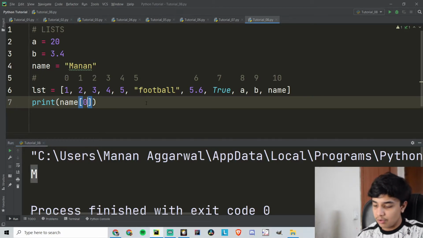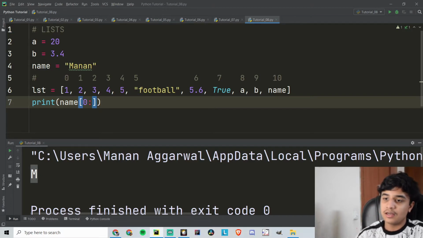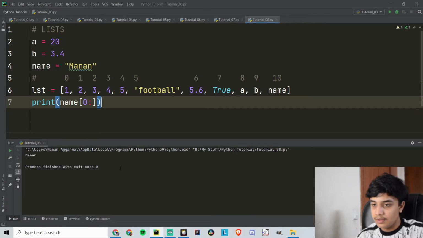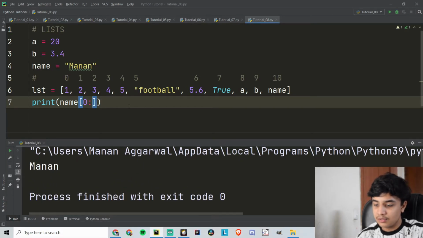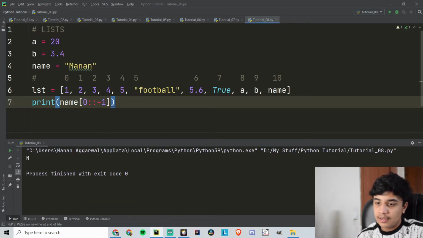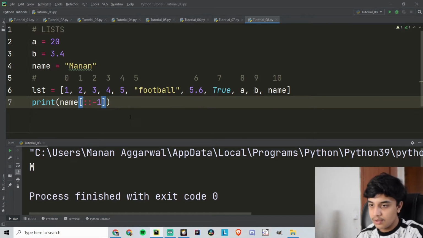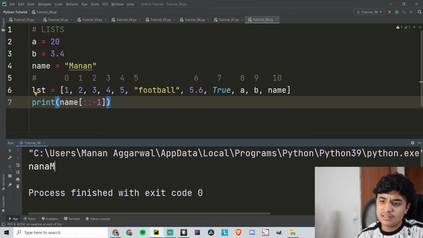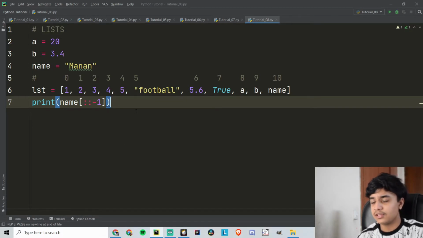And then there is also some other advanced slicing which I will discuss with you guys in another video. Especially for string slicing, I will discuss everything about it, how we can use colons and other stuff. So this colon, and what if I want to print it in the reverse order, then I can use this, like that, then it is printed in reverse. So these topics will be discussed in other videos.